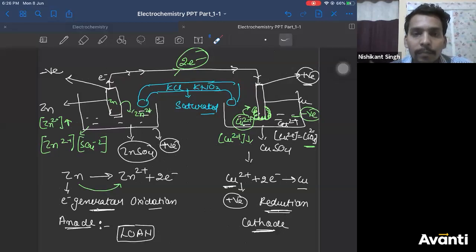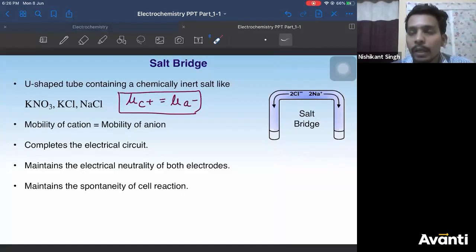Right? Now, sizes should be similar. So this is what is mentioned here also. Mobility of cation should be equal to mobility of anion. It completes the electrical circuit, I have explained. It maintains the electrical neutrality of both electrodes, I have explained.